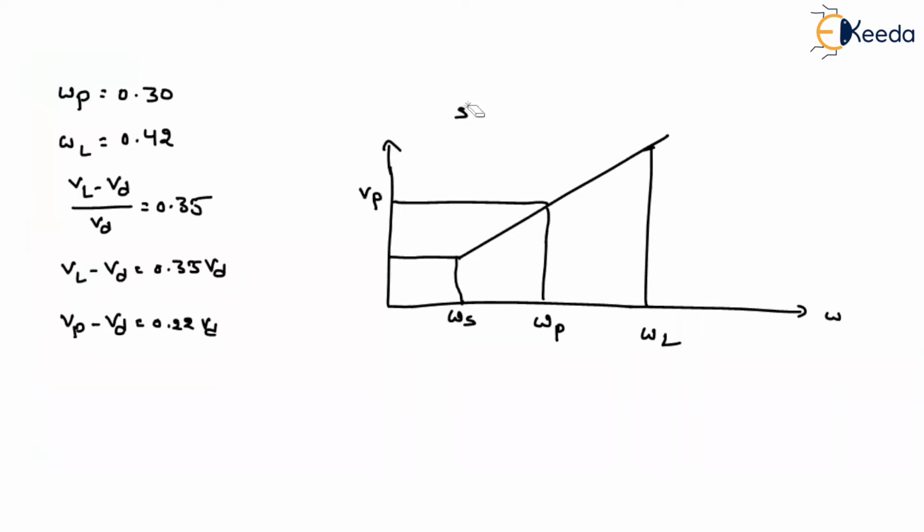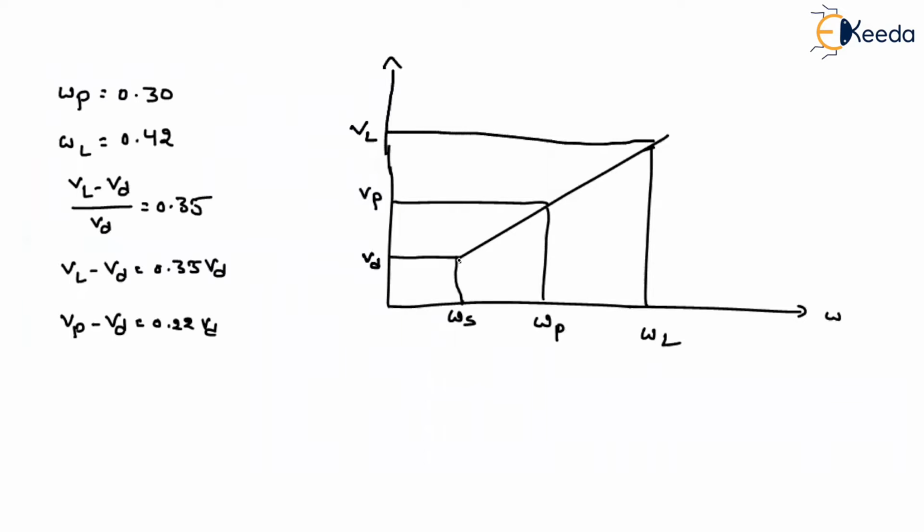I'm just extending this line so that it will be clear. Corresponding to the liquid limit, we consider this as the volume at the liquid limit. Corresponding to the shrinkage limit, we consider it as the dry sample. Then, how can I find out the shrinkage limit? That's the given question, isn't it?